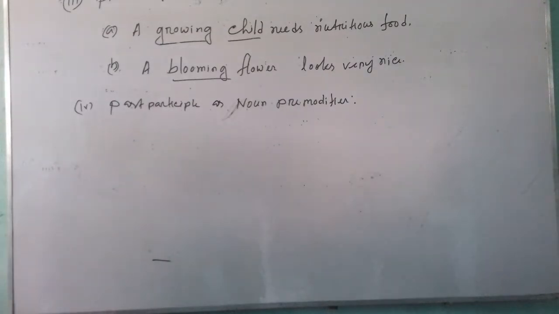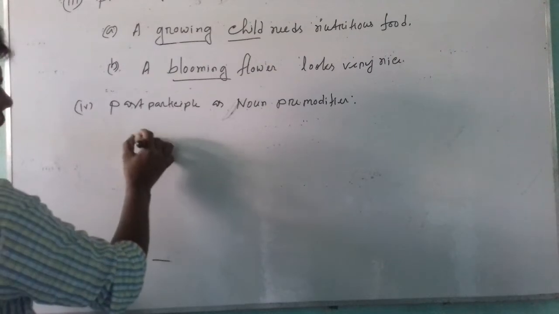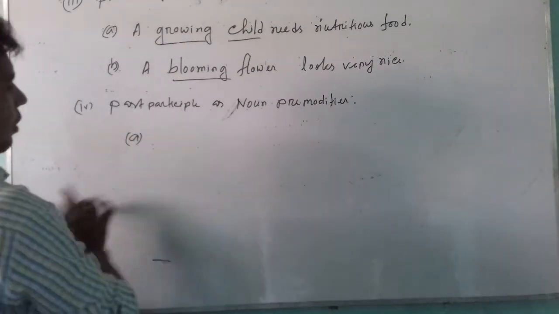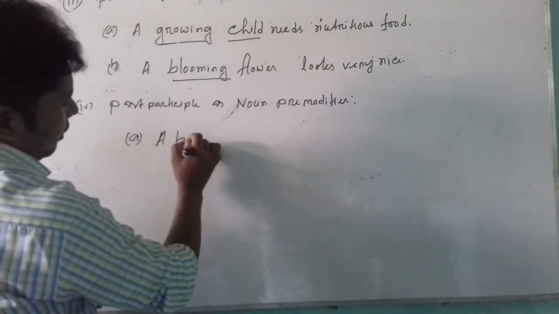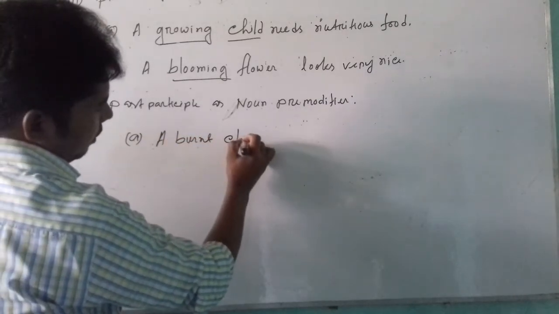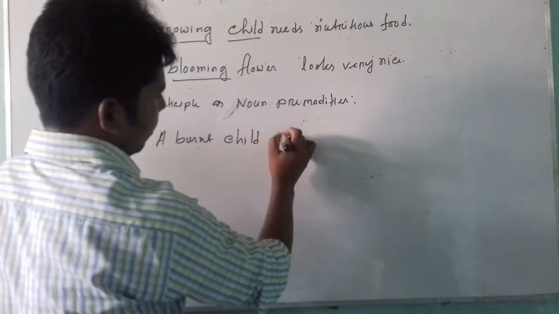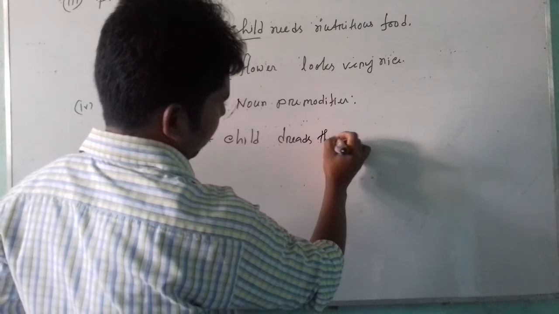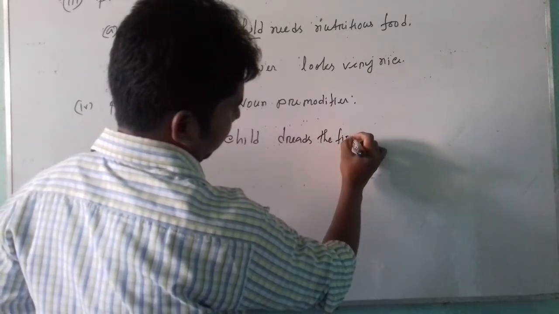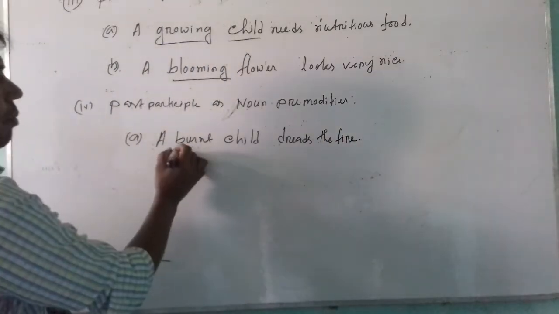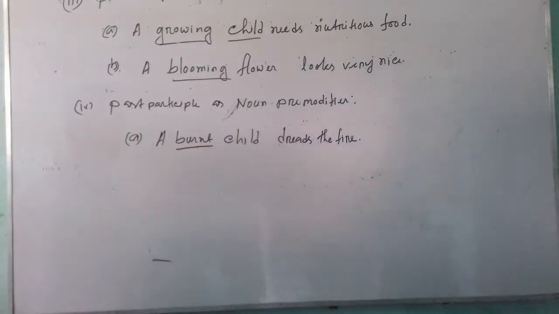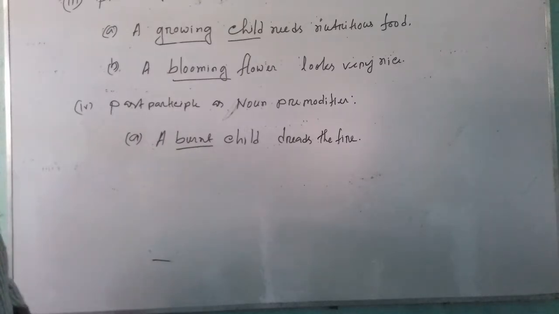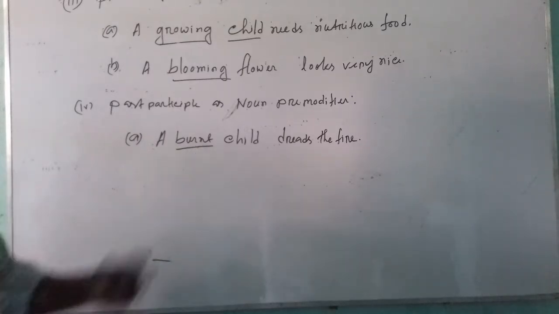I am making it clear with the example how past participle is used as pre-modifier of noun. A burnt child dreads the fire. Here burn is present form, and here t has been added.